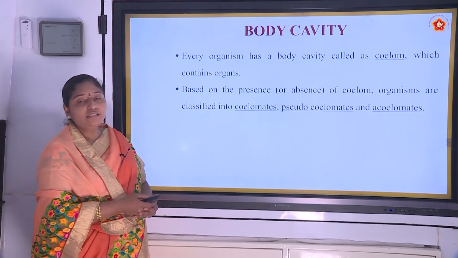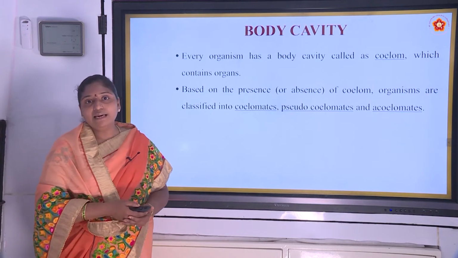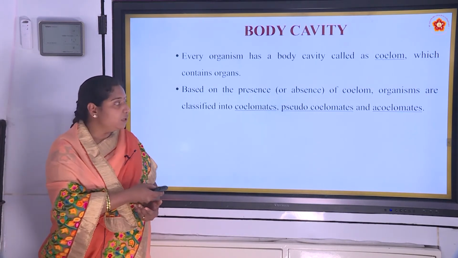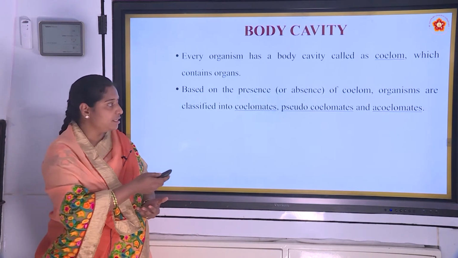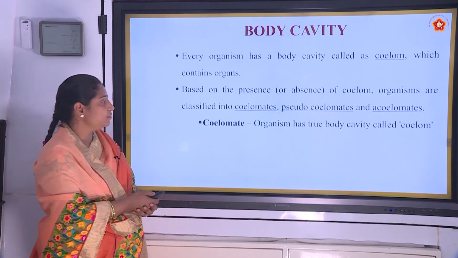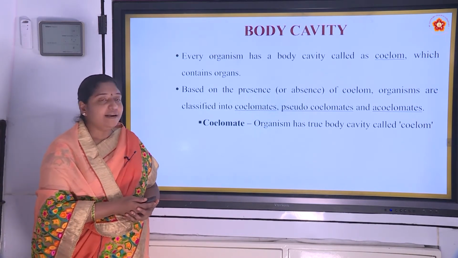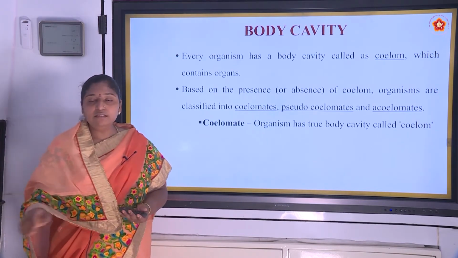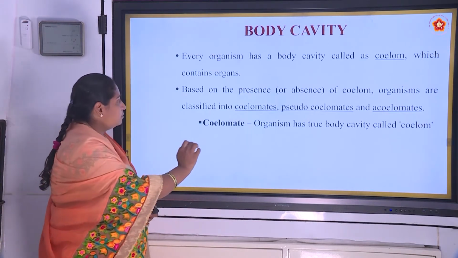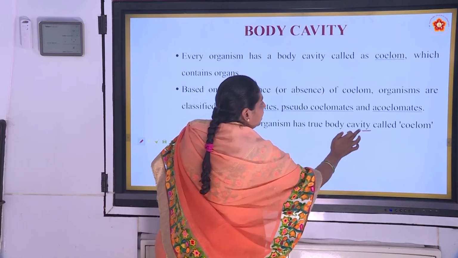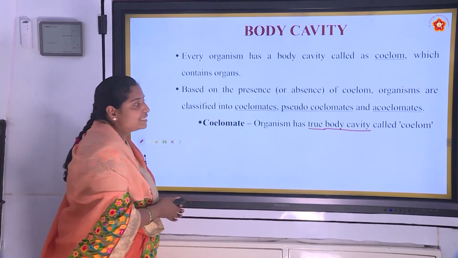Based on the presence or absence of coelom, these organisms are again classified into coelomates, pseudocoelomates and acoelomates. Coelomate, organisms with true body cavity called the coelom. Here true body cavity called coelom.